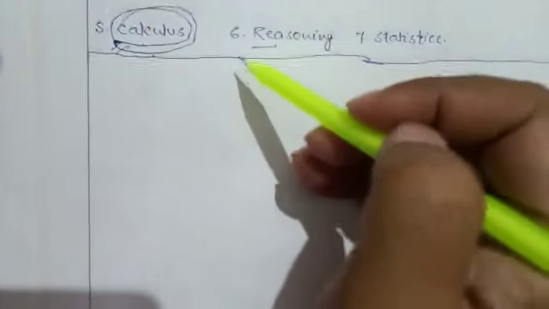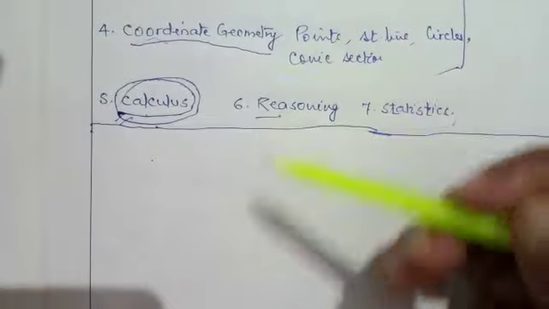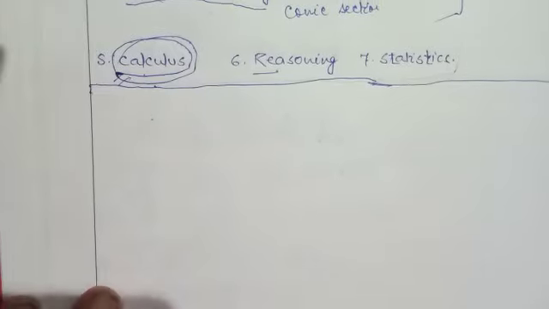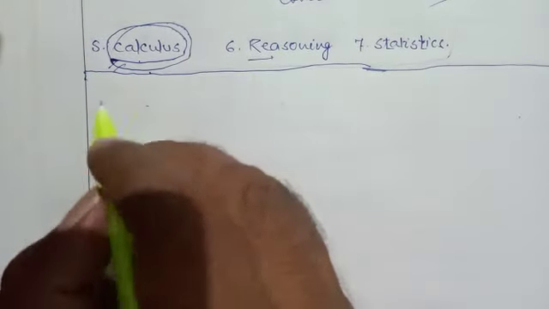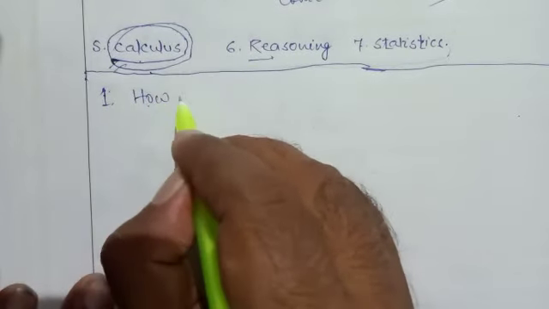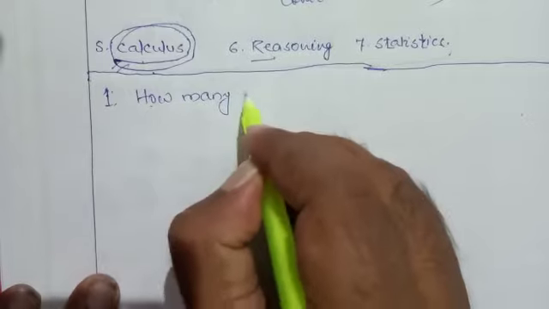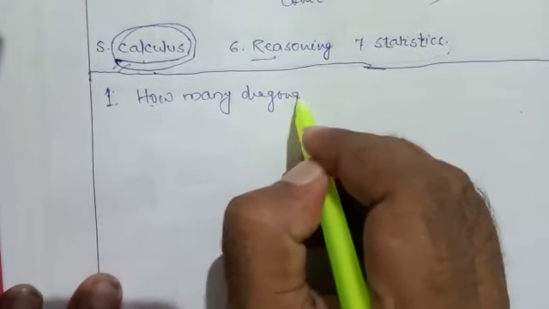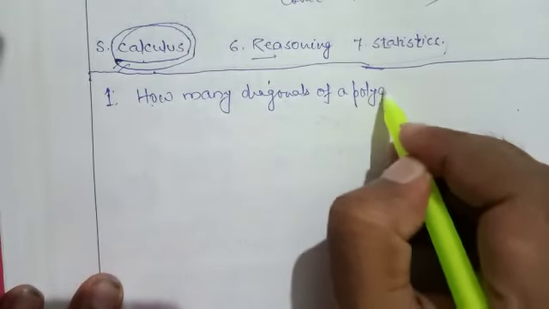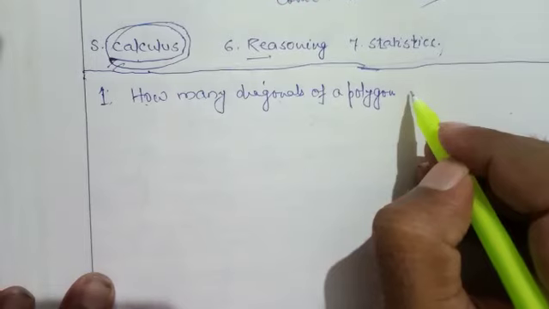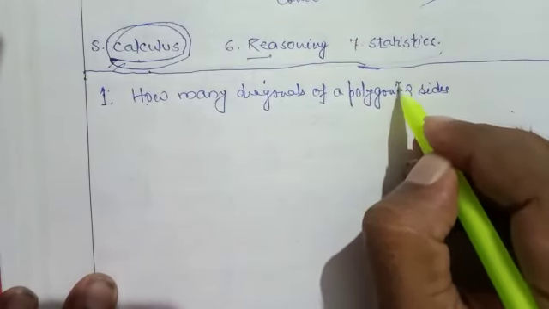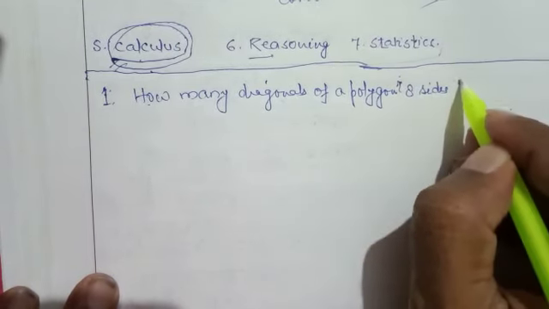So before starting the course of standard 11, see what your basic ideas are. Check yourself. First question: how many diagonals does a polygon having 8 sides have? Polygon having 8 sides.